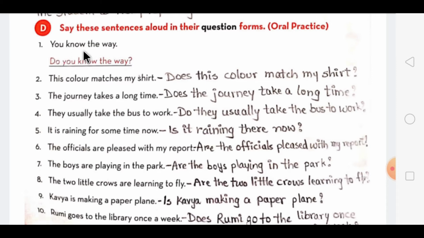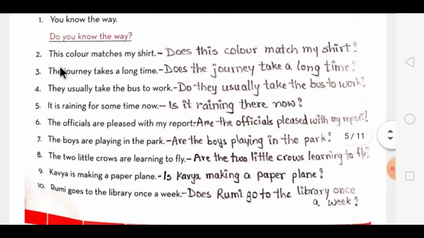The first one has already been done for you. You know the way. Now with you, you have to use the word do. So, do you know the way? Question mark. The second one is this color matches my shirt. Here this color is in singular form, so you will use the word does. So does this color, and when you are using the word does, from the verb you have to remove s or es. So the answer will be does this color match my shirt?